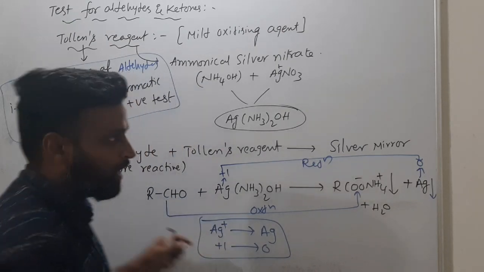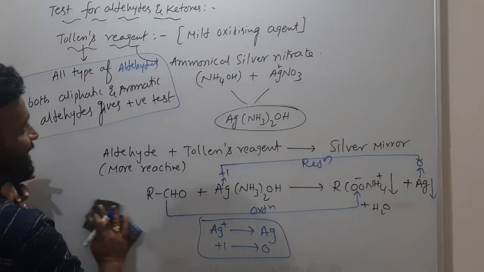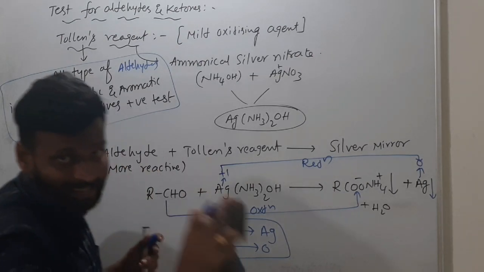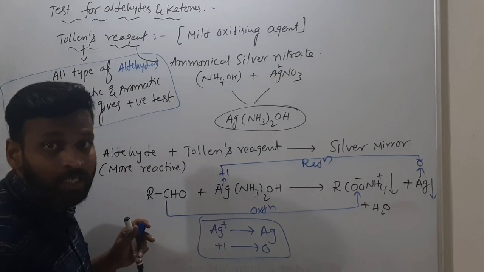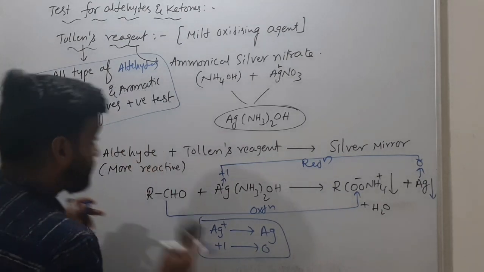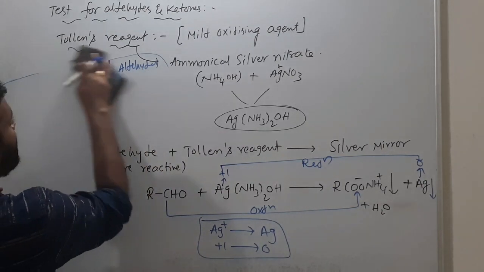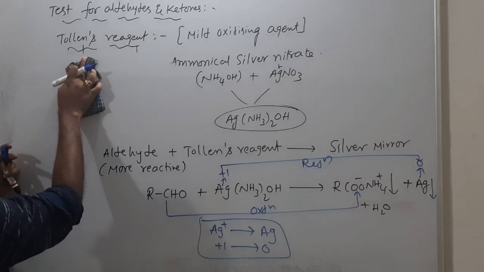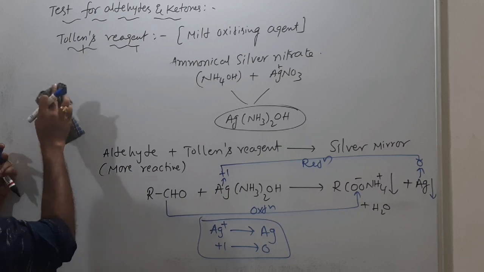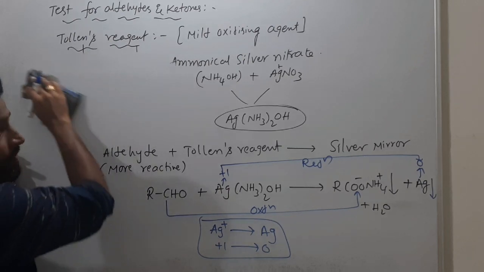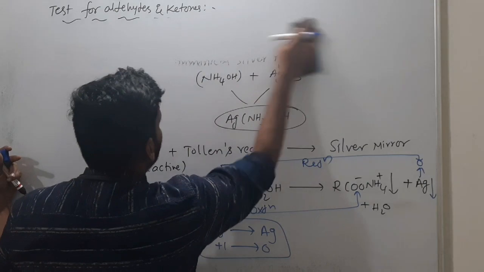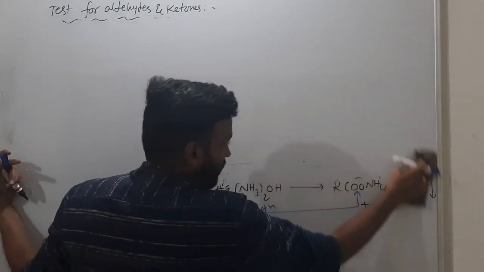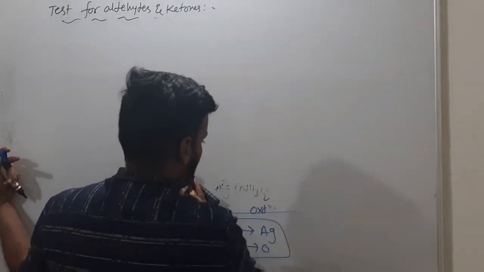What is Tollens reagent? Tollens reagent is ammoniacal silver nitrate. What is forming? A silver mirror is forming. This is about the Tollens test. Hope you have written all this. Take a screenshot and write it down. Who will give the Tollens test? I wrote it here previously: all kinds of aldehydes, both aliphatic and aromatic, will give the test.